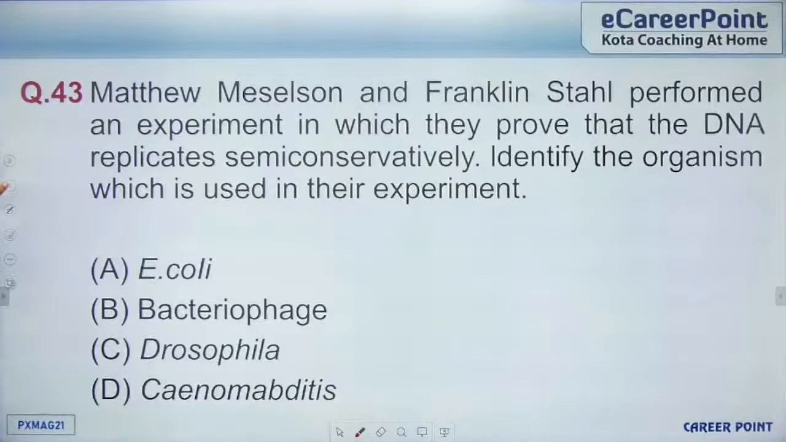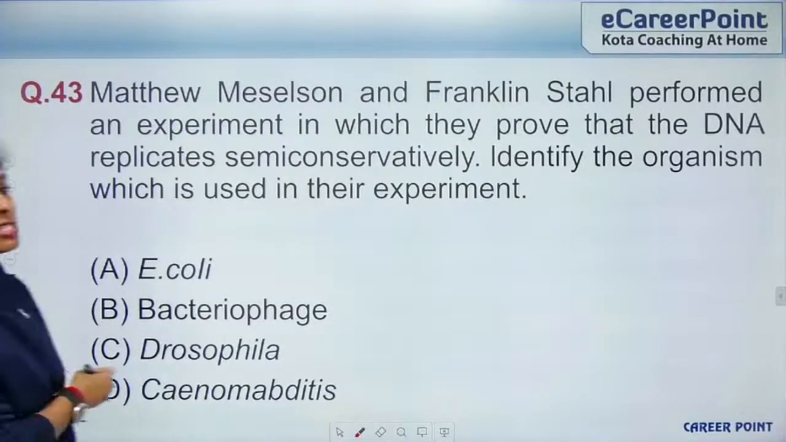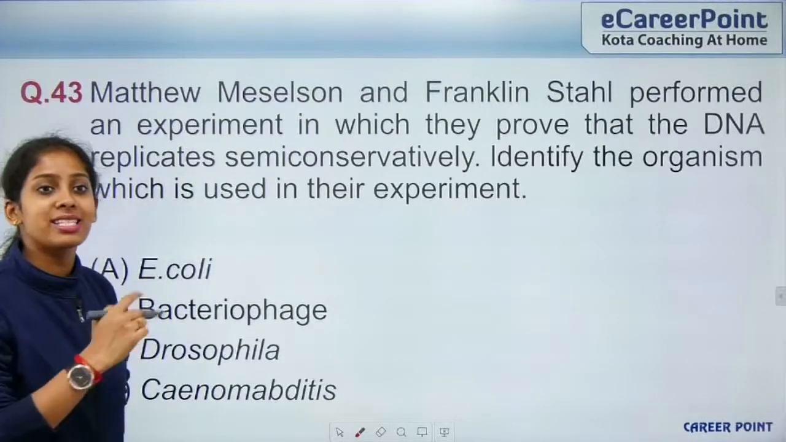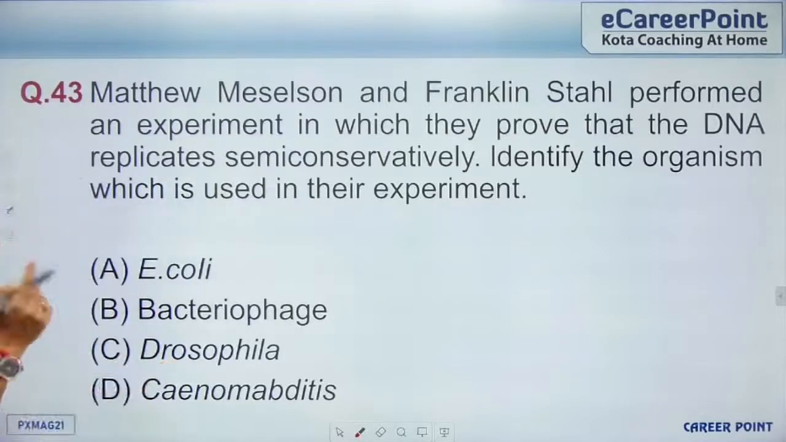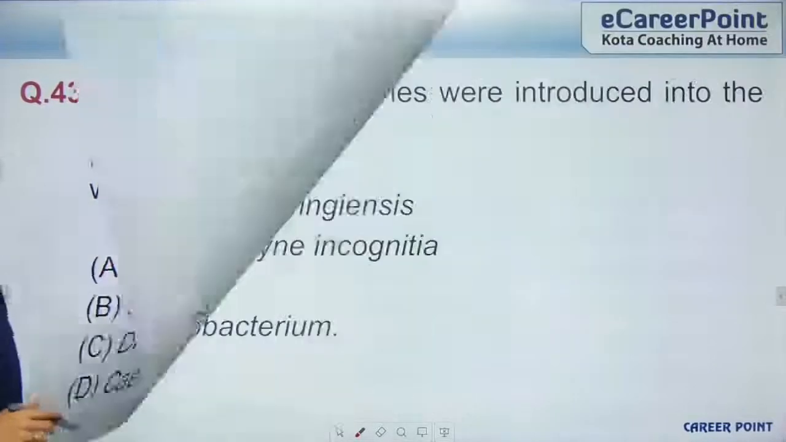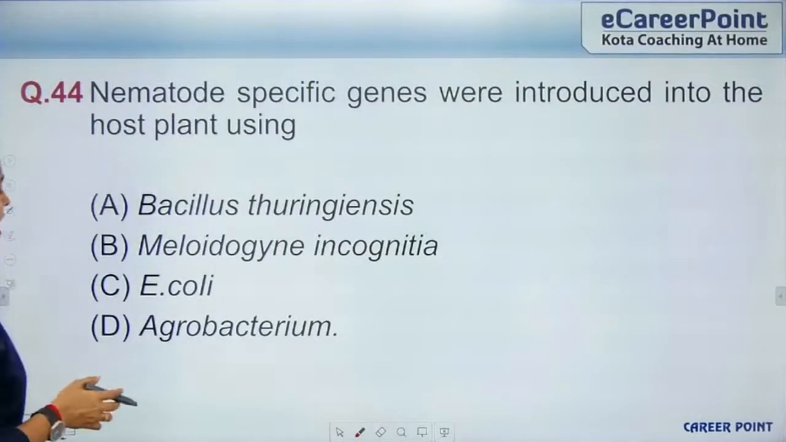Right? So question number 24, Matthew Meselson and Franklin Stahl performed an experiment in which they proved that DNA replicates semi-conservatively. Identify the organism which is used in that experiment, that was E. coli. So this is from molecular basis of inheritance.